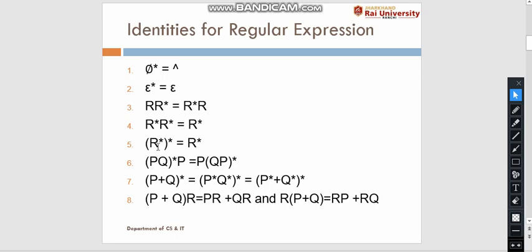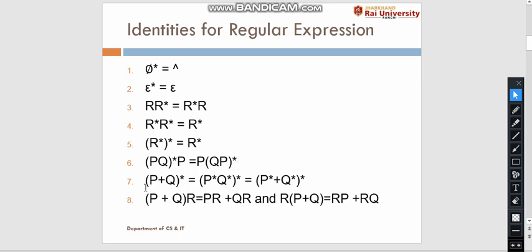The other identity: r to the power Kleene closure whole to the power Kleene closure is equal to r to the power Kleene closure. Now, where p and q are regular expressions, (p q) whole to the power Kleene closure into p is equal to p (q p) whole to the power Kleene closure.